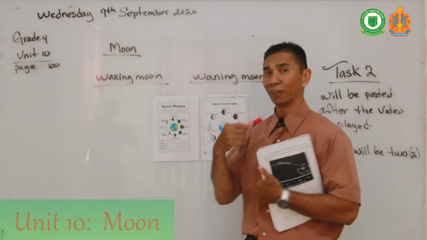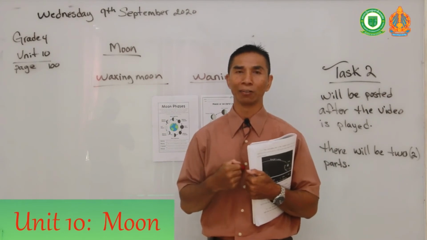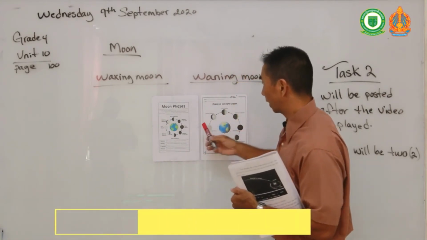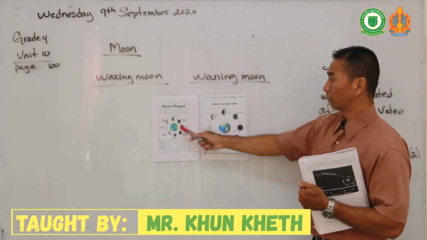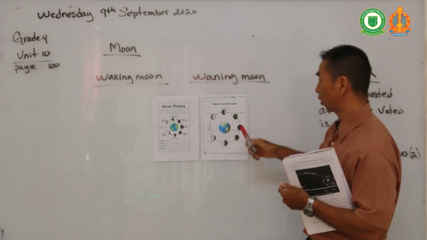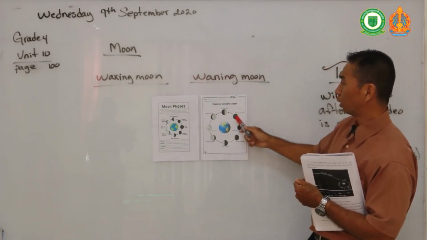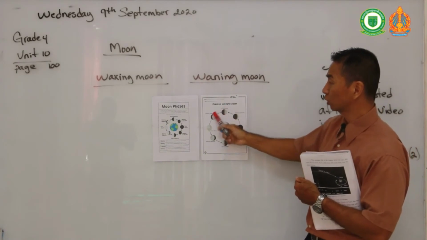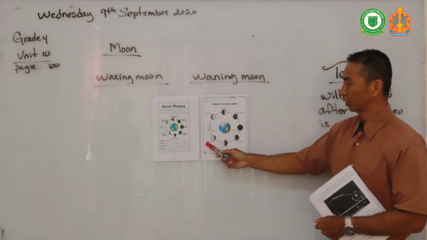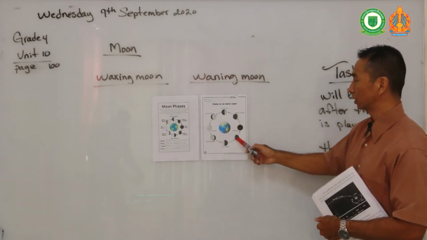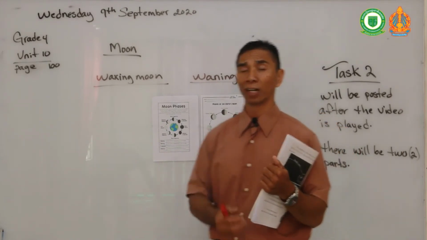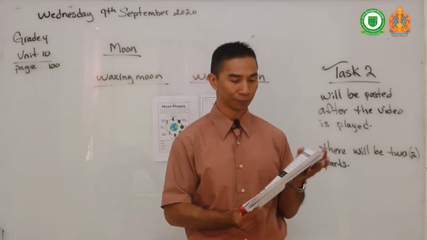If you have any questions, just ask me on our Telegram page, and we will discuss this in class together. And again, this is the same as the other diagram, but this diagram has a clearer picture. So you can see where the new moon begins, and the parts of the moon from the crescents all the way to the full moon. And after the full moon is when the waning moon begins. It also has its periods until it reaches the new moon. Again, I will post this on our Telegram group page so we can have a better view.